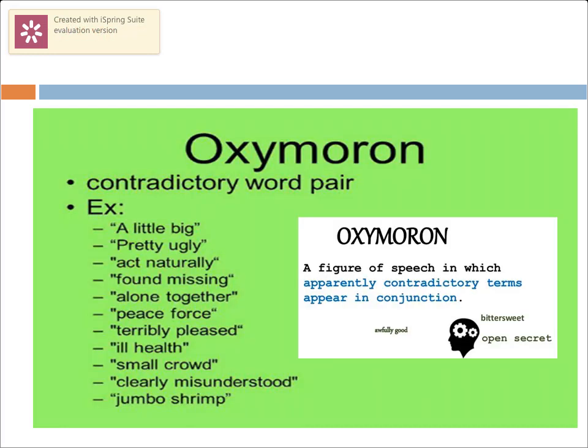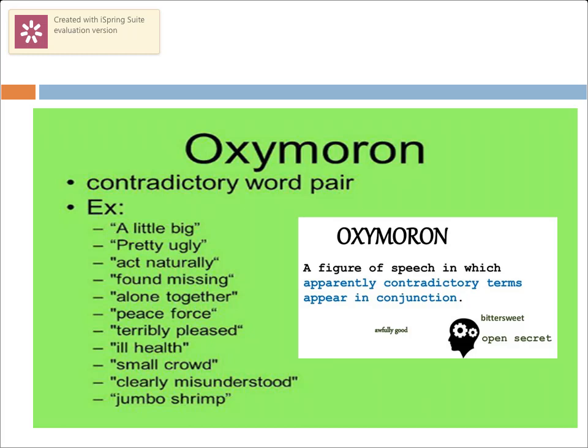Let's look at some more examples. So oxymorons are contradictory word pairs. Pretty ugly. Act naturally. Found missing. Alone together. Peace force. Terribly pleased. Ill health. Small crowd.